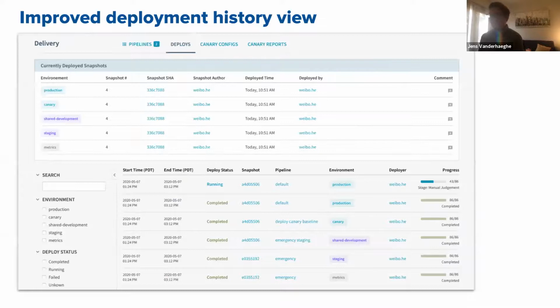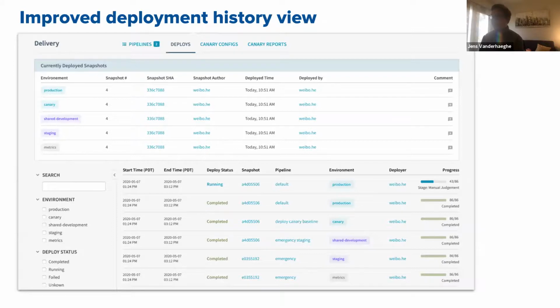And then the last thing we did to the UI is adding a deployment history view. So while we had the pipeline executions, what we found is that service owners could have multiple pipelines that deploy to the same environment. Let's say they had an emergency pipeline that deploys to production, but they can also have their more safe deployment, their safe default pipeline.